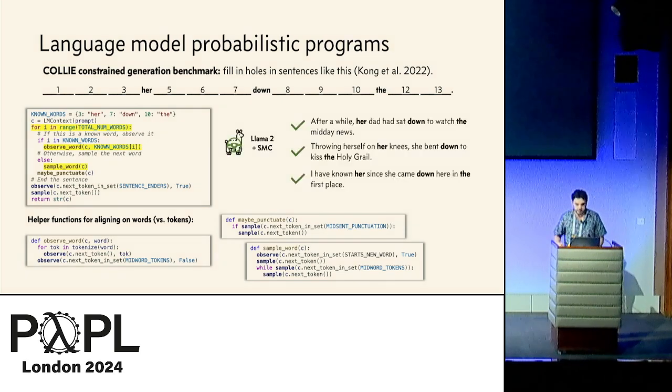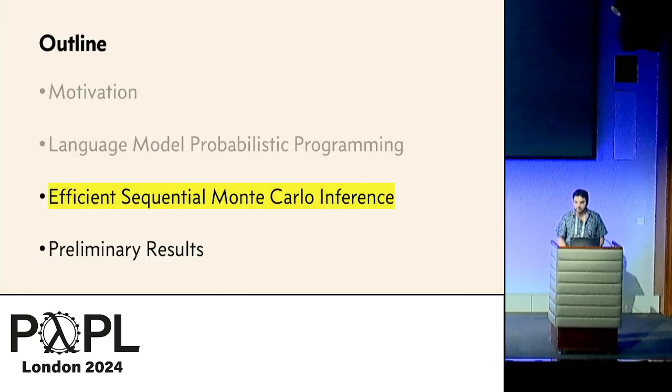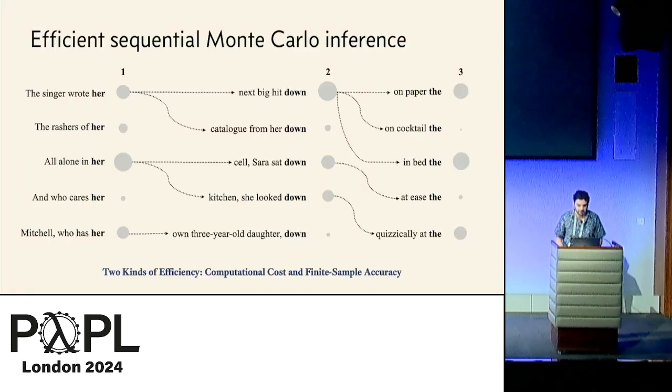So using LLaMA2 as the base model and a sequential Monte Carlo inference algorithm, we were able to get diverse and high-quality generations from the approximate posterior encoded by this program. Like, "after a while, her dad had sat down to watch the midday news." Or "throwing herself on her knees, she bent down to kiss the Holy Grail." But getting inference to work well is non-trivial.